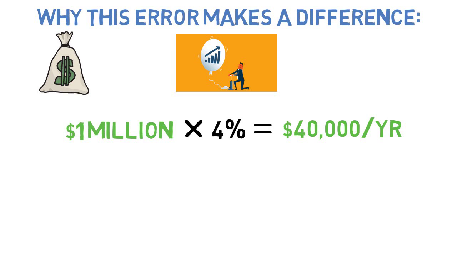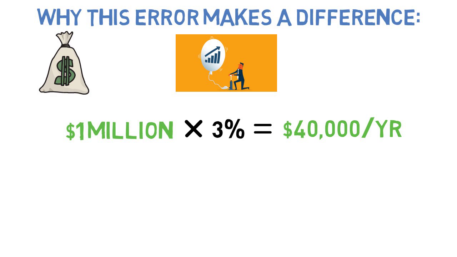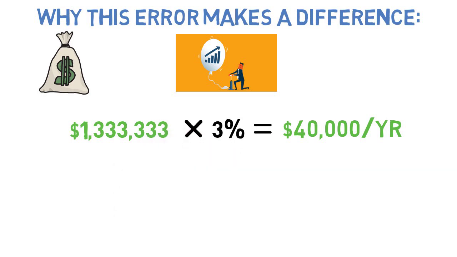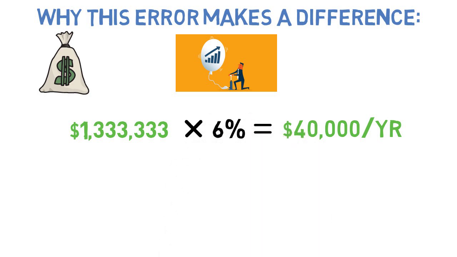However, if that same person was utilizing an investing strategy that could only support a 3% safe withdrawal rate, which is not too far off of what we saw with the permanent portfolio, then they would need a nest egg valued at nearly $1.334 million before settling down. If, on the other hand, they used a strategy that would allow for a very high safe withdrawal rate, say 6%, then they'd only need half that, or around